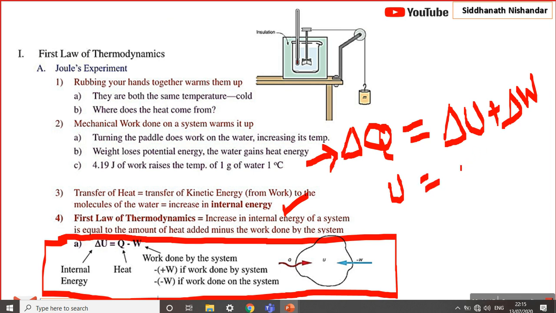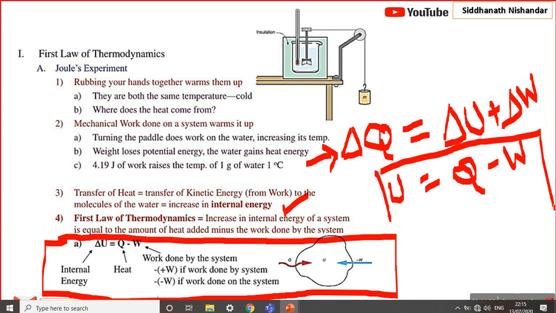Simplified, the change in internal energy is nothing but Q, and on this side W becomes minus. We can also remember it in this form: the supplied heat is always first utilized for increasing its internal energy, and then for work done. This is the statement of the first law of thermodynamics.